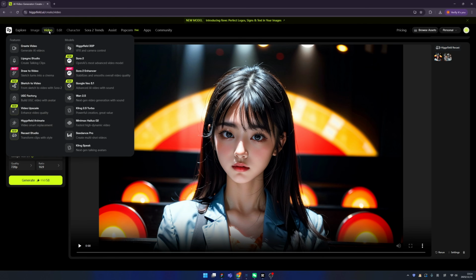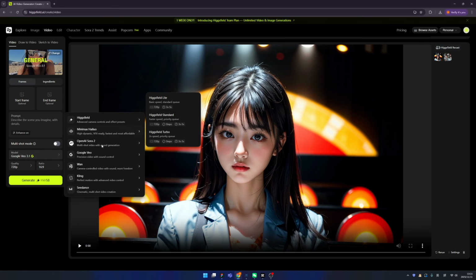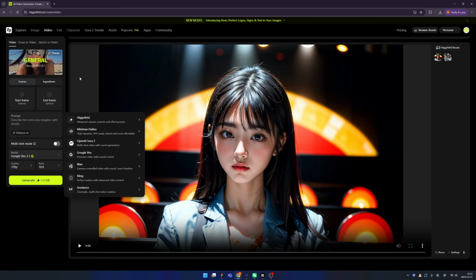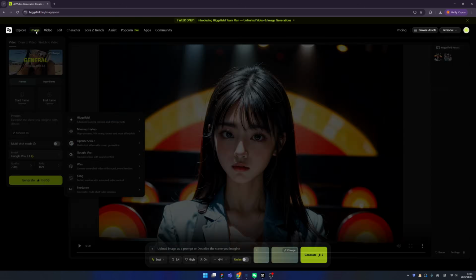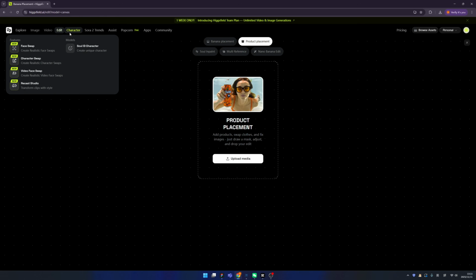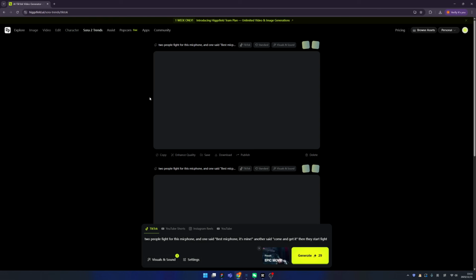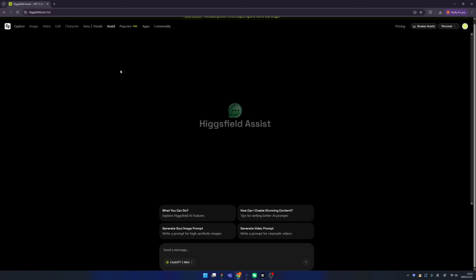Yeah, we are in the video tab. So in video tab, you can actually generate video by all the best AI video models from here. And if you want to generate image, you can also click here. Edit video or image, you can click the edit, and build consistency character by clicking the character tab. Not to mention, you can use Sora 2 Trends and use assistant. So Higgsfield is not just one AI, but the best AI treasure box in the whole world.